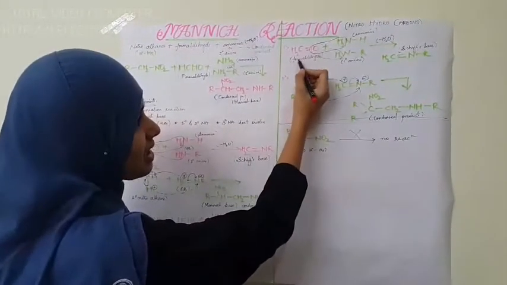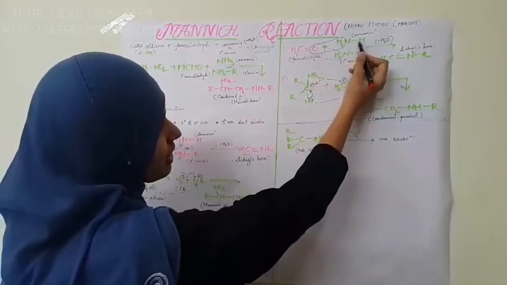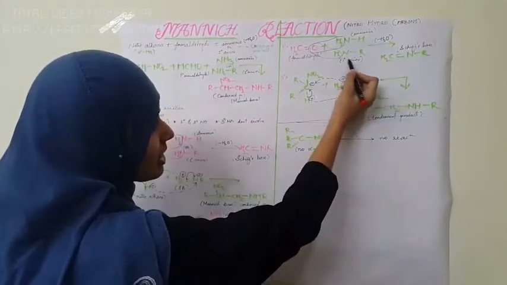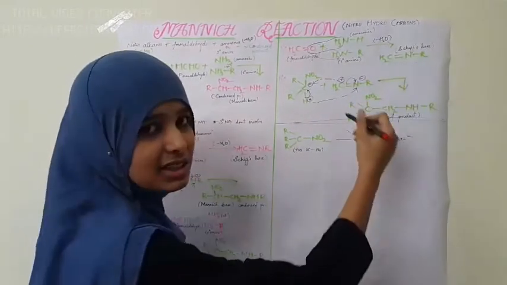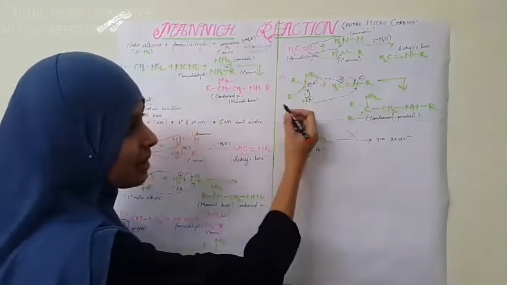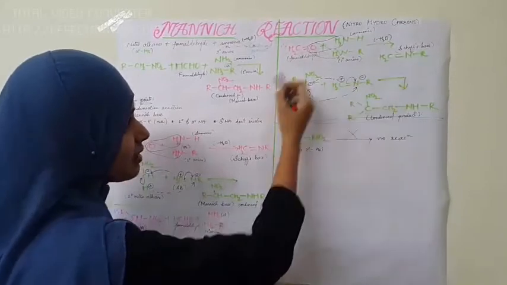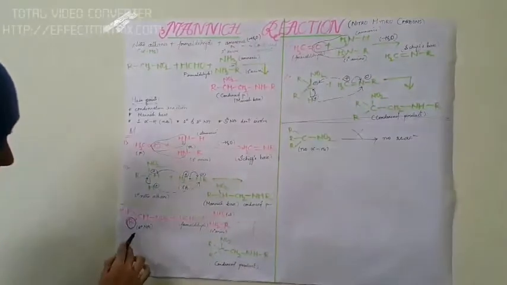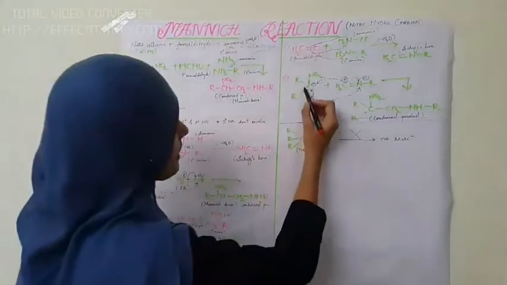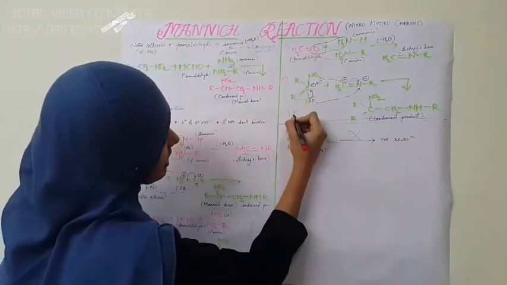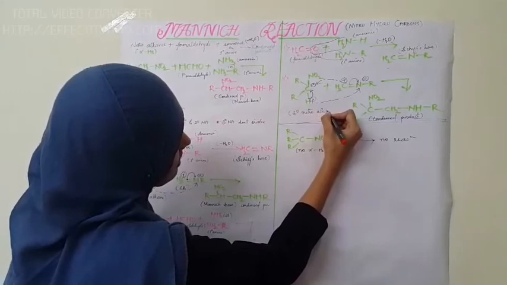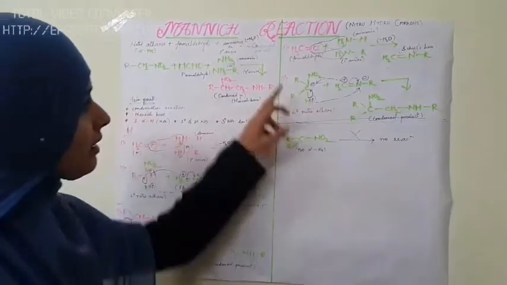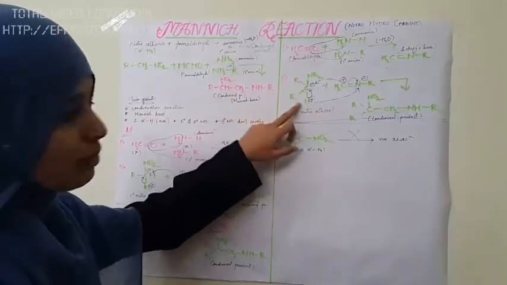Formaldehyde can be written as CH2=O, then ammonia NH2H, primary amine NH2R, again removal of water molecules, and formation of the Schiff base. Now in the second step, again this Schiff base reacts with the secondary nitroalkane. We can write the secondary nitroalkane like this: R2CHNO2.